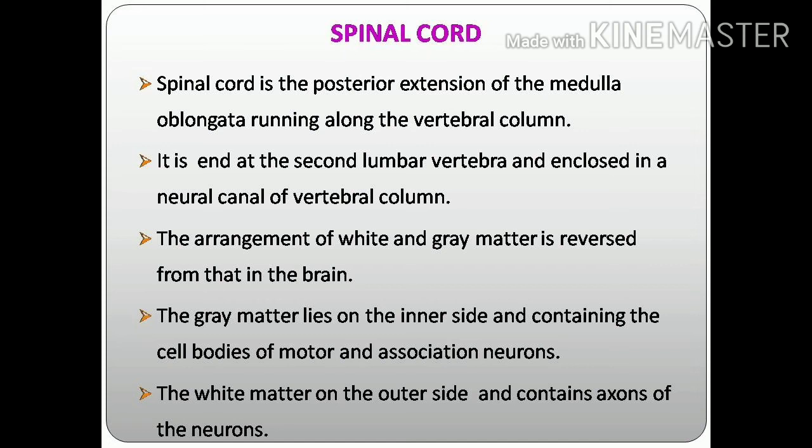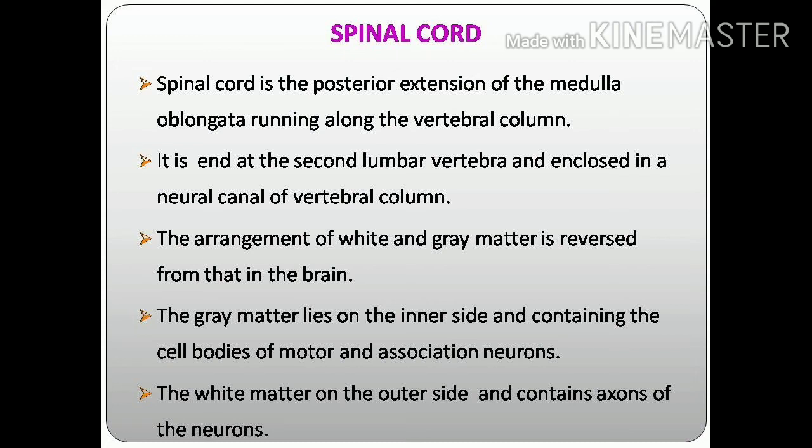Grey matter always contains the cell body. In the spinal cord, grey matter is the inner region, so the cell body is inside. Cell bodies of the motor and association neurons are in the inside region. And the white matter is the outer region, so it contains the axons of the neurons.